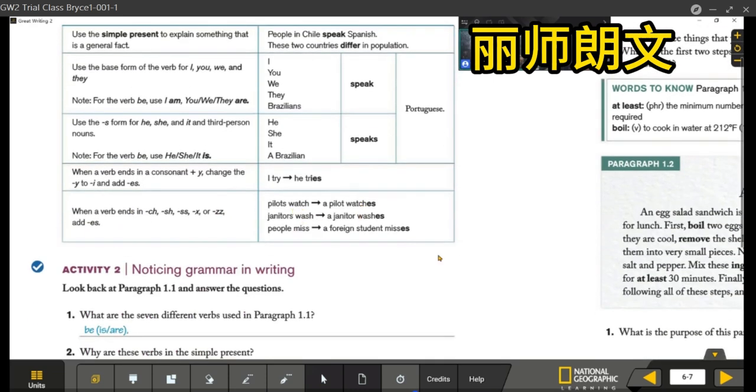Watches, washes, misses. Okay, think of one more word that needs to add es. Besides watch, wash, miss.